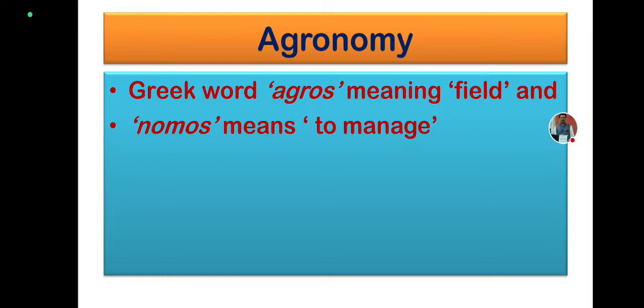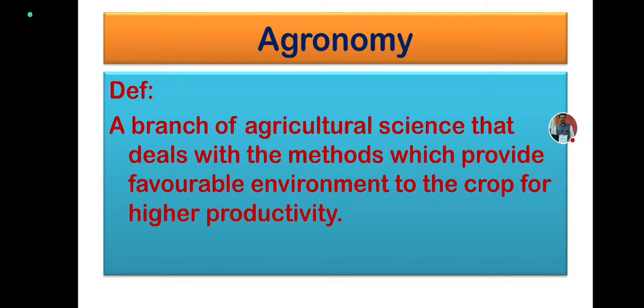The recent definition of agronomy can be stated as a branch of agricultural science that deals with the methods which provide a favorable environment to the crop for higher productivity.